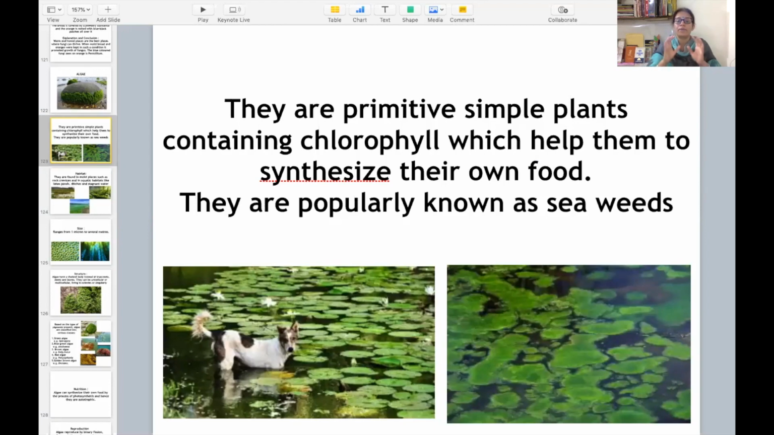Algae are the primitive simple plants. These are plants. Till now we are talking about plants and very primitive microbes. Primitive means very old, not modern. These are simple plants, but they contain chlorophyll. Earlier we said that fungi is a plant, but they lack chlorophyll. Here algae is a simple plant, and they contain chlorophyll. So if they have the chlorophyll, it means they can synthesize their own food. And that is why they are also known as seaweeds. इनको seaweeds भी कहते हैं, हम खाते भी हैं.